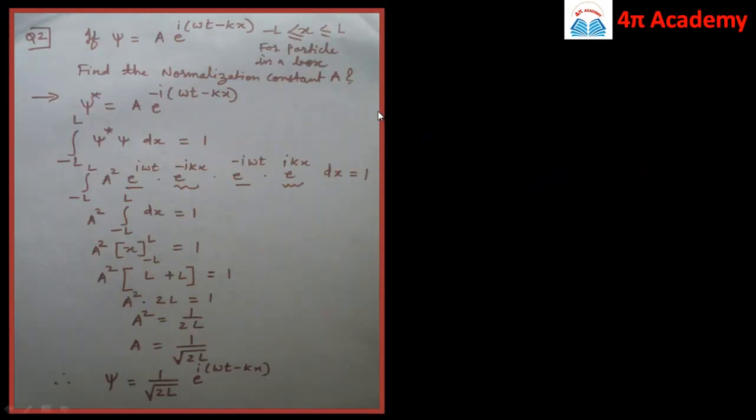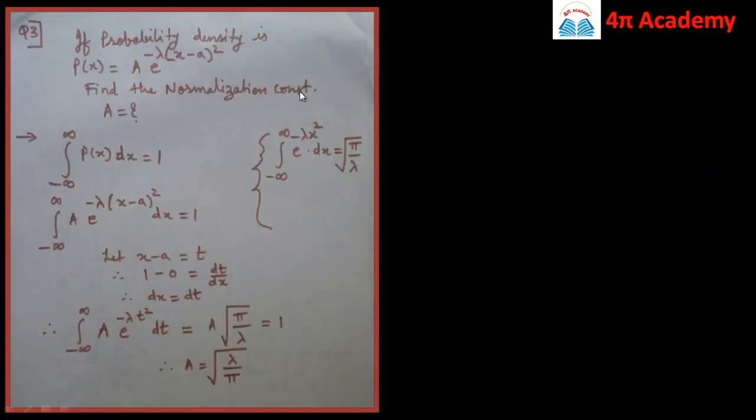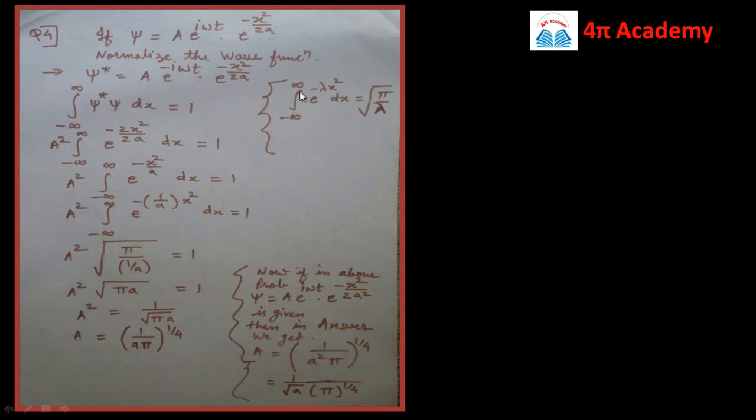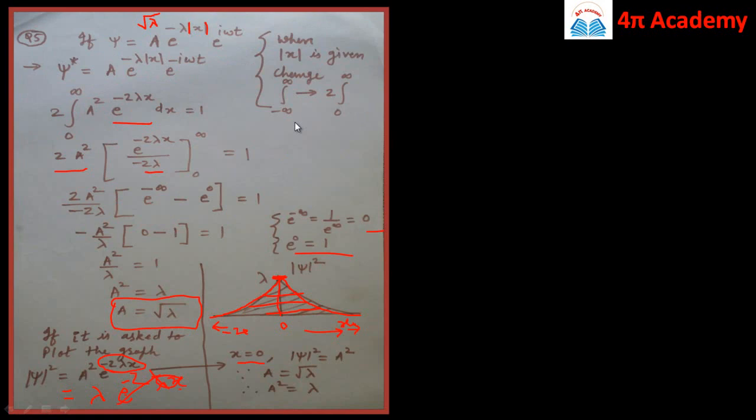then if the wave function is given in the form of a complex term, then how to use the standard integral, which is minus infinity to infinity e raised to power minus lambda x square dx is equal to root of pi by lambda. Then if the wave function involves the mod of x term, then how to change the limits of integration.